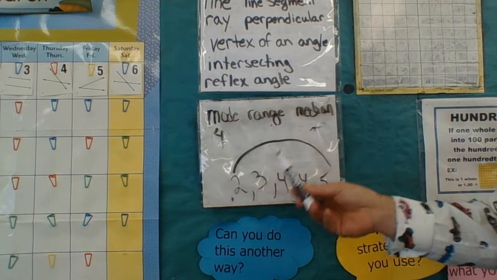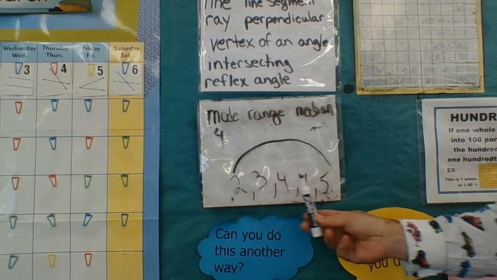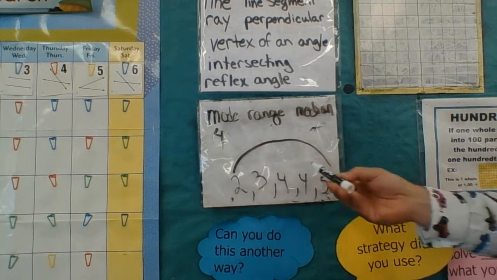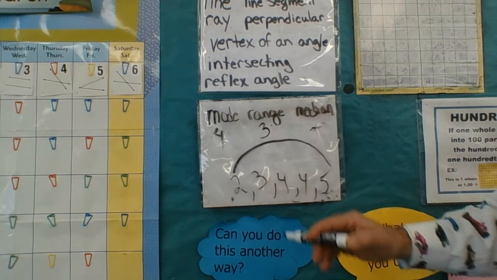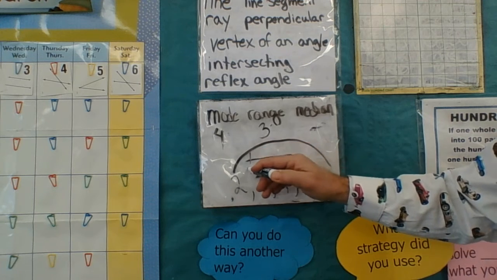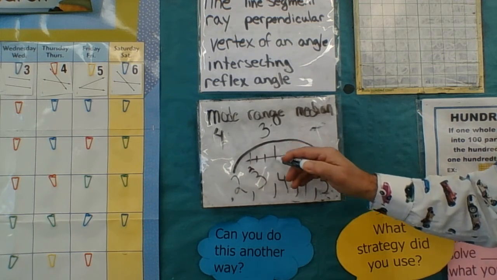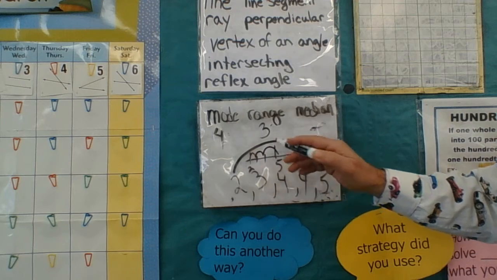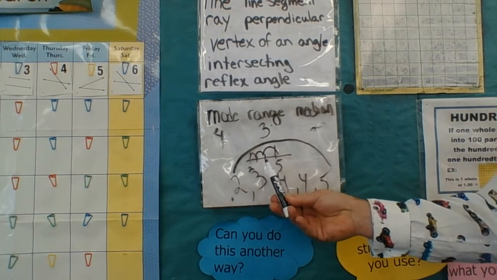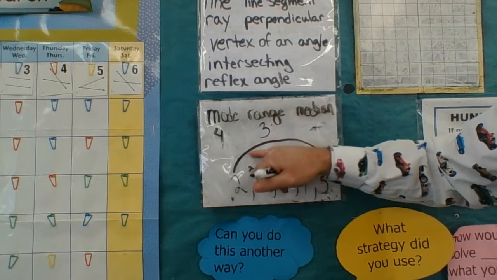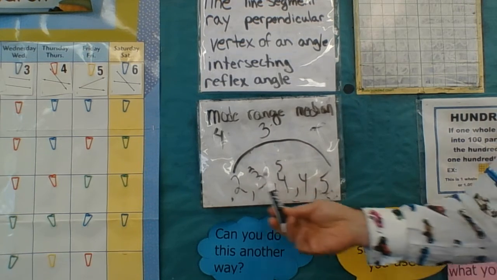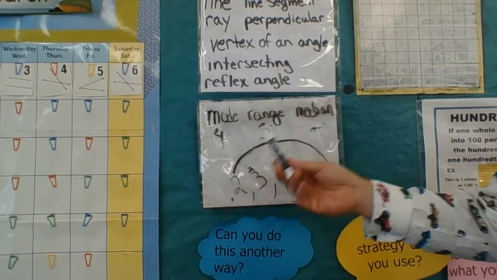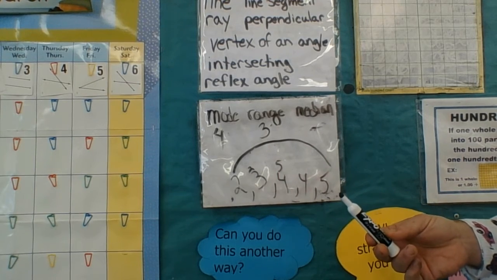And the range here in mathematics is what is the separation on a number line between the 2 and the 5. In other words, if I subtracted 2 from 5, what would be my range? It would be 3. So if this was a number line, and this was 2, 3, 4, and this was 5, how many spaces do I go from 3 on the range? 1, 2, 3. So now you could draw a number line and do it this way, or you can just subtract. And I think it's better that you just learn that you subtract, because when we get into decimals and percents and things like that, you might not be able to find them so neatly on a number line.